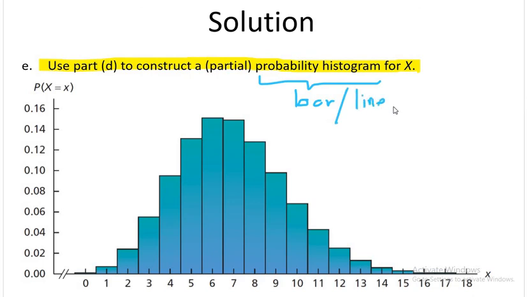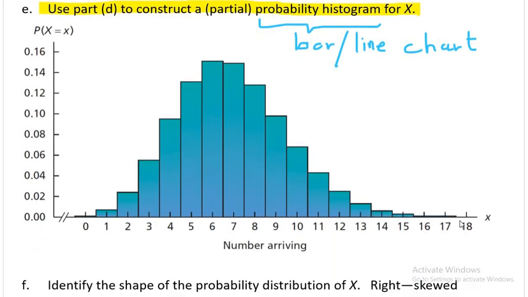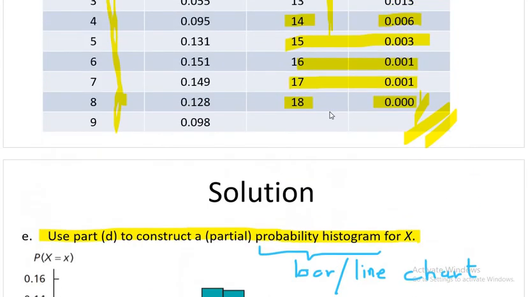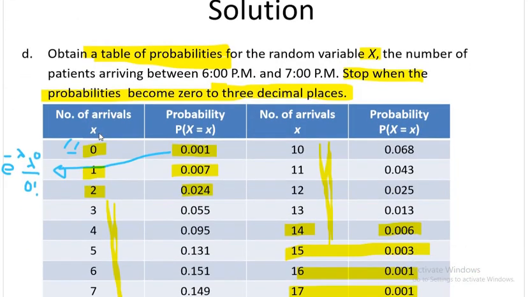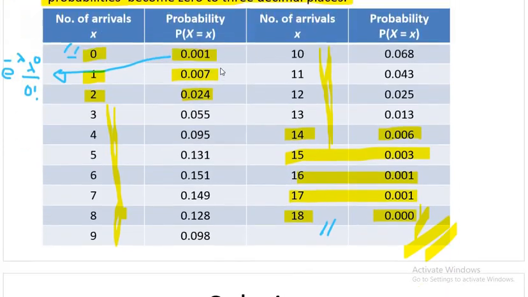Okay, so you can make either a bar or line chart, but if you combine all the bars together like this, you see I joined all the bars, so this is also called a probability histogram. So what I will do, I will start with 0 and I will stop at 18, because you see my table is from 0 to 18.